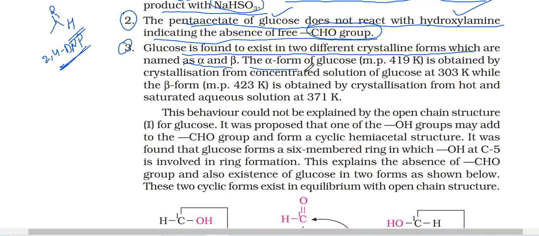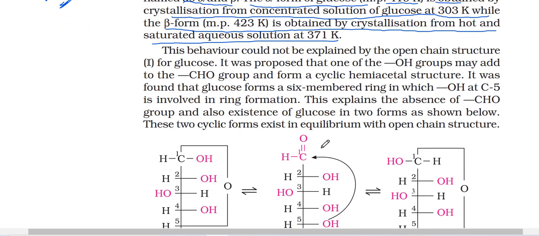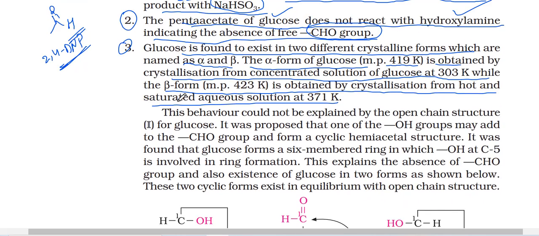The alpha form of glucose, melting point 419 Kelvin, is obtained by crystallization from a concentrated solution of glucose at 303 Kelvin, while the beta form, melting point 423 Kelvin, is obtained by crystallization from a hot saturated aqueous solution at 371 Kelvin. So here we are using two different crystallization methods, one gives alpha and one gives beta.